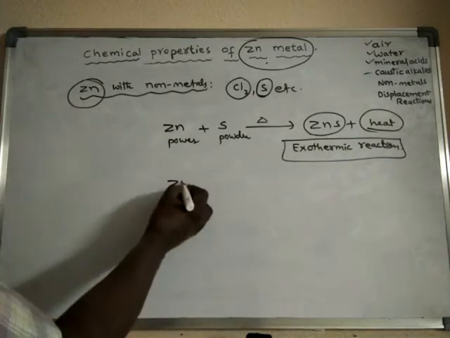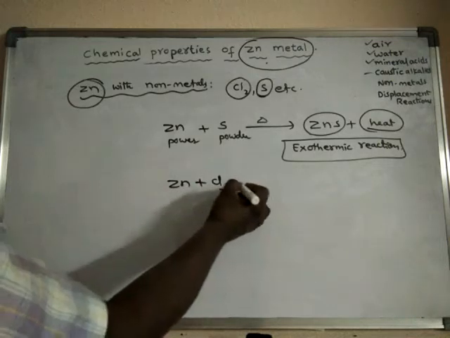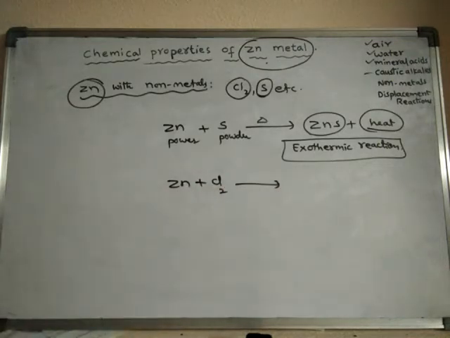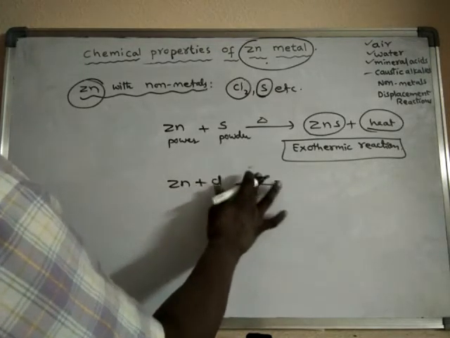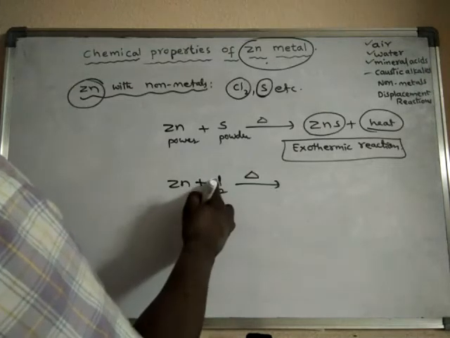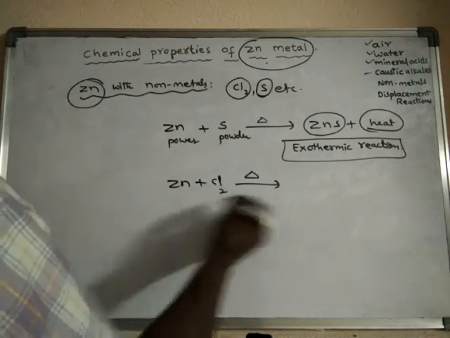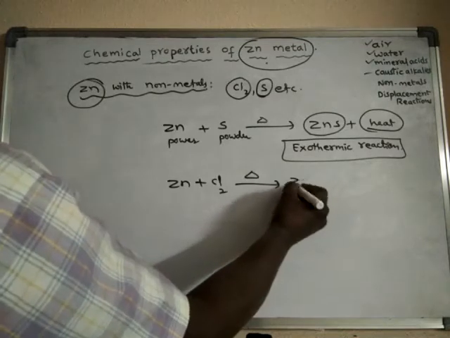And even zinc, when reacted with chlorine, we have to heat it. We have to heat the zinc with chlorine, and it forms zinc chloride.